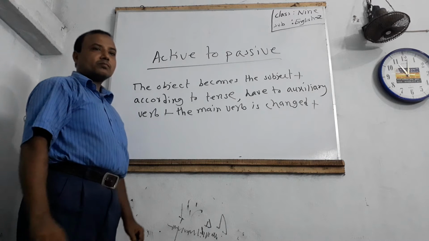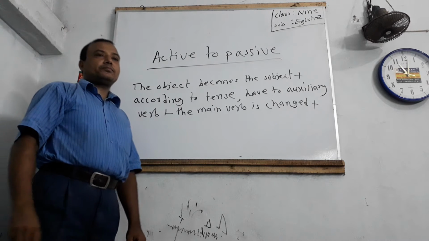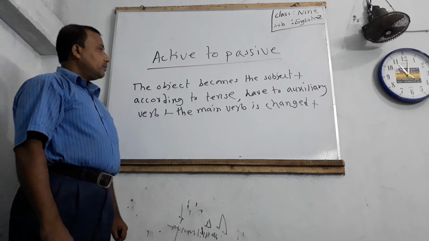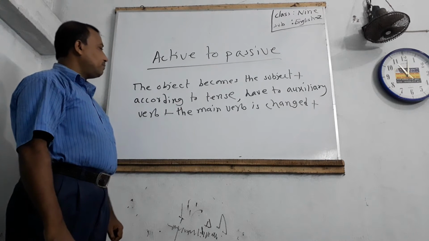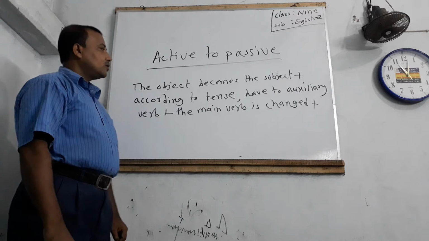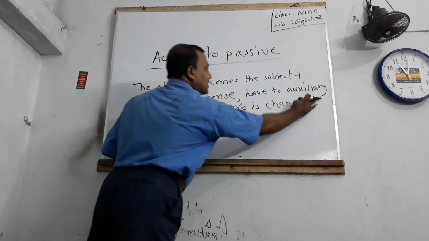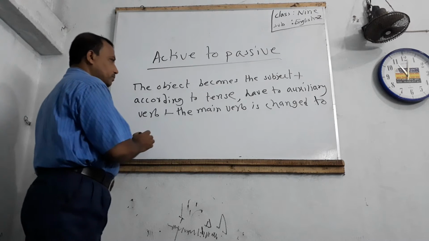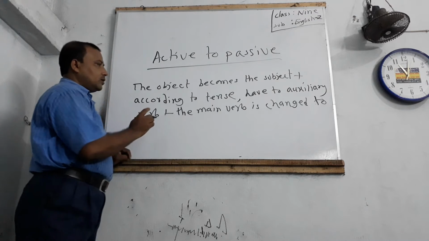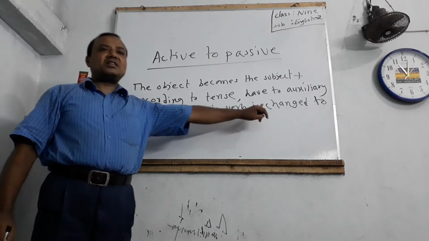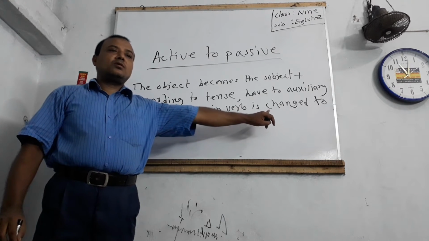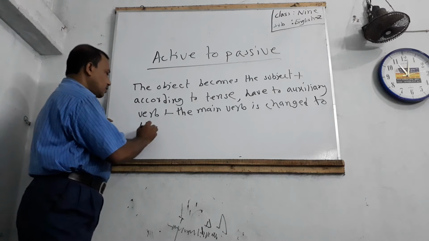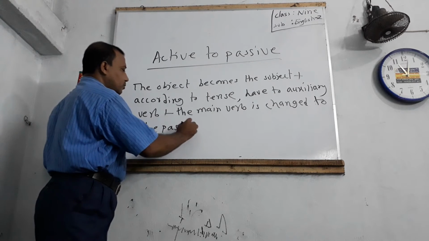Plus, we have to use an auxiliary verb. The main verb is changed to the past participle.